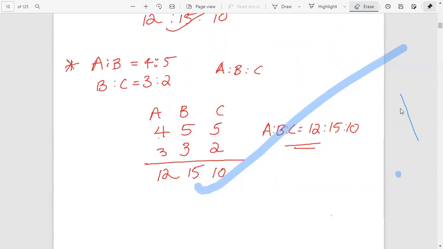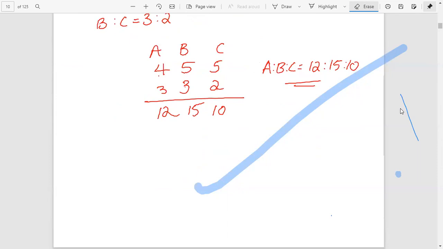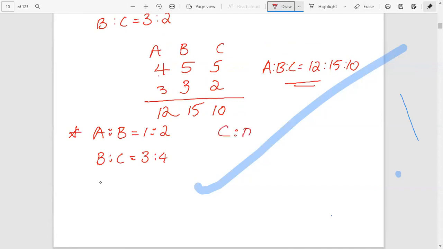Next we can do another method. Okay, another method, if we have 4 items. Here we have a is to b equal to 1 is to 2 and b is to c equal to 3 is to 4, and c is to d equal to 5 is to 6.